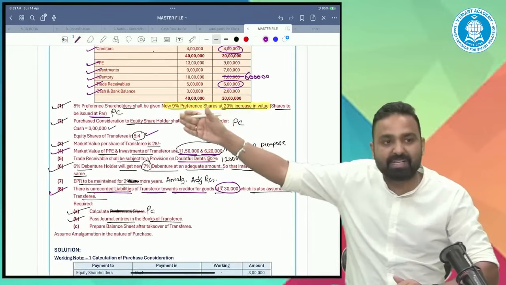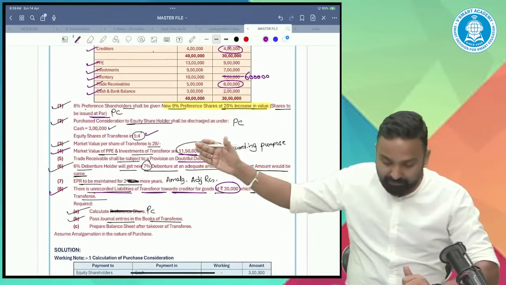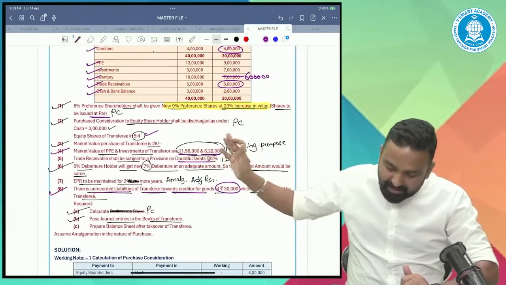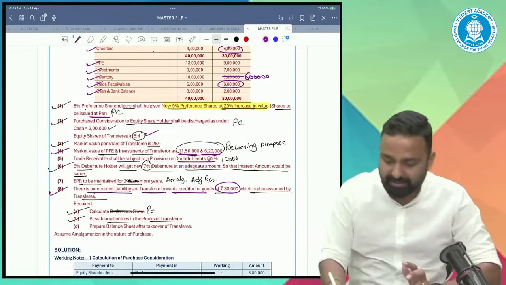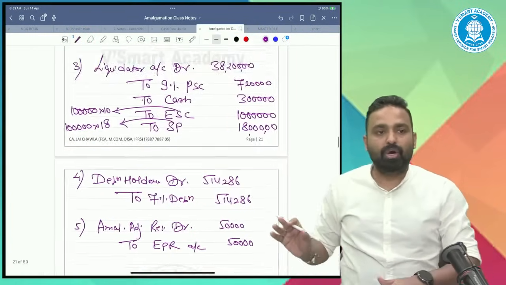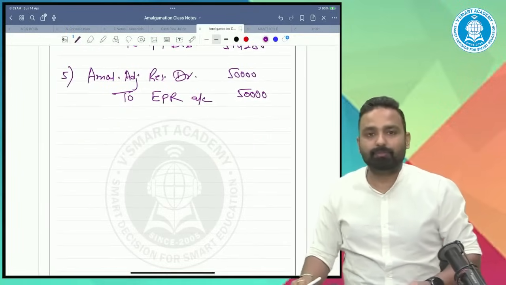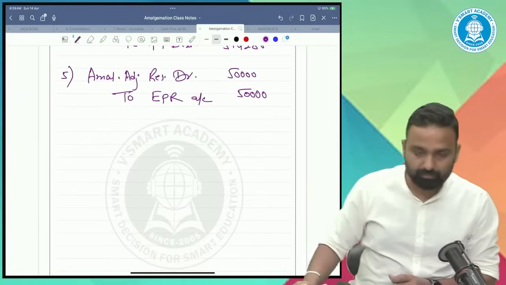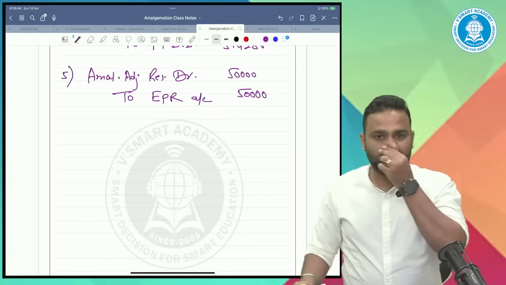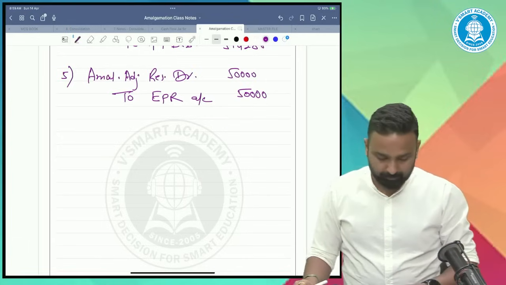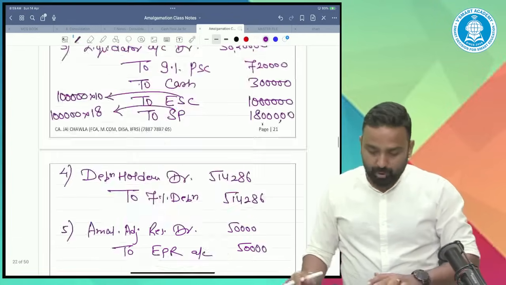Everything is done. Purchase consideration entry is done. All assets liabilities are done. Debenture holder settlement is done. Export profit reserve is done. Unrecorded liabilities also taken over. All 5 entries are done. All right, guys, tell me, understood? So all entries are done.